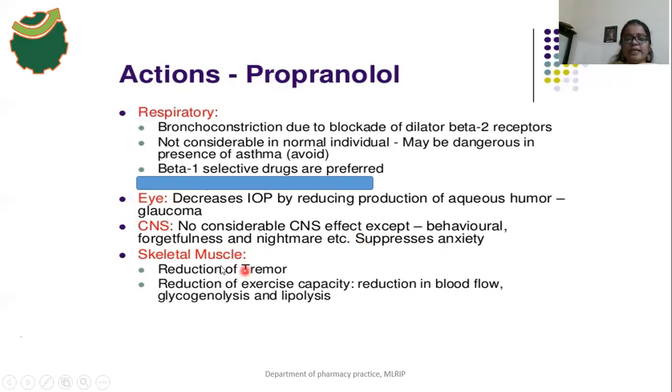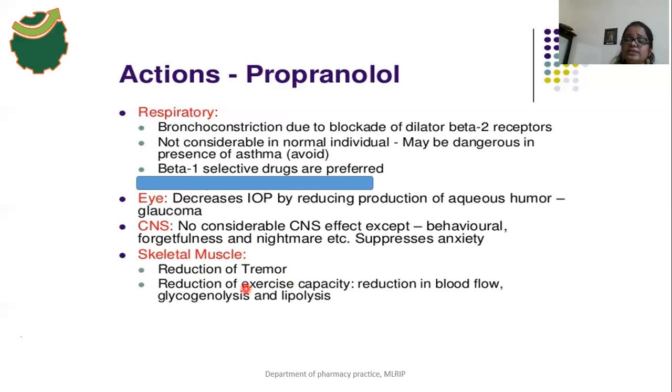Next, the effect on skeletal muscles. Beta 2 agonist drugs cause tremors in skeletal muscles, and this action is mediated by beta 2 receptors. Our propranolol drug blocks the beta 2 receptors, and that's why there is a reduction of the tremors. There is also a reduction of the exercise capacity; propranolol reduces the exercise capacity.